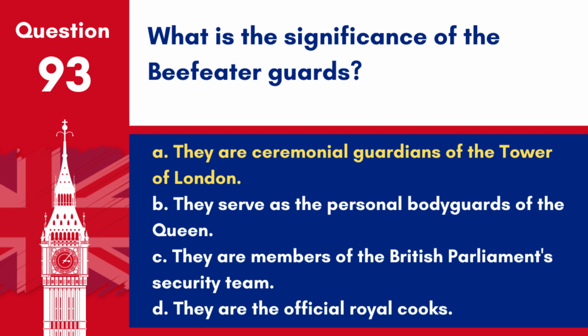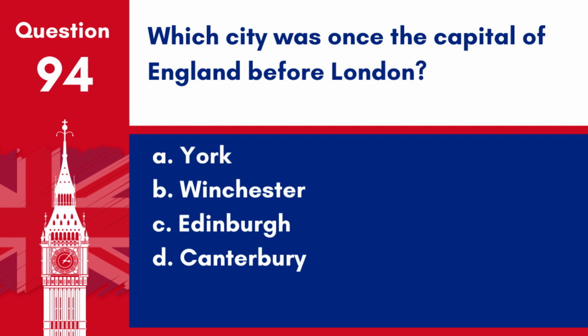Answer: A. They are ceremonial guardians of the Tower of London. Officially known as yeoman warders, they are responsible for looking after any prisoners at the Tower and safeguarding the British crown jewels.